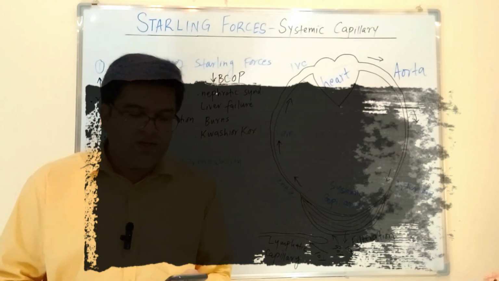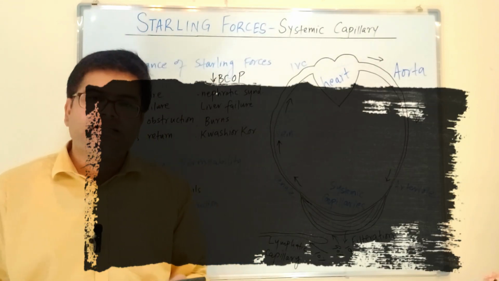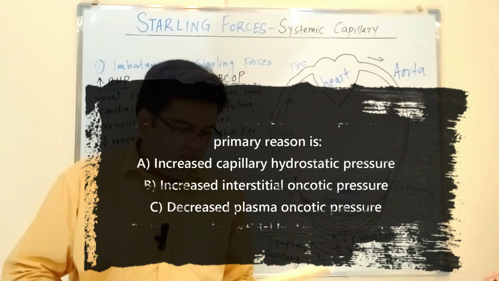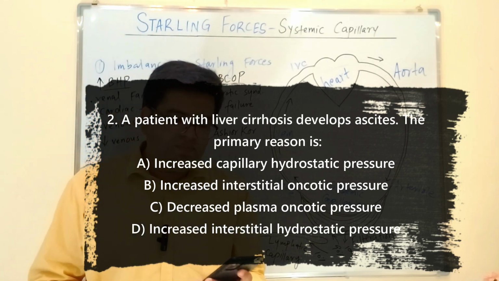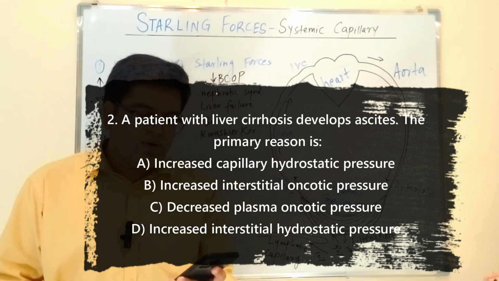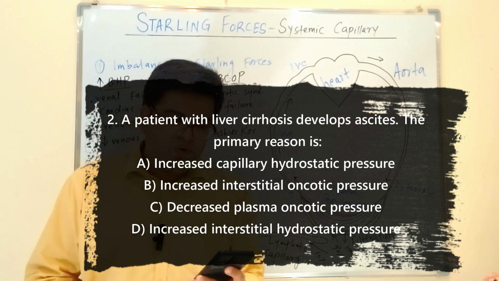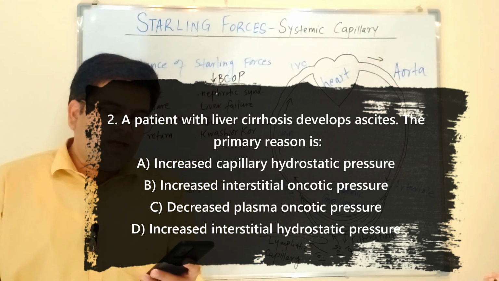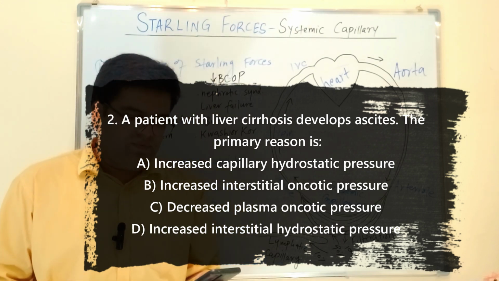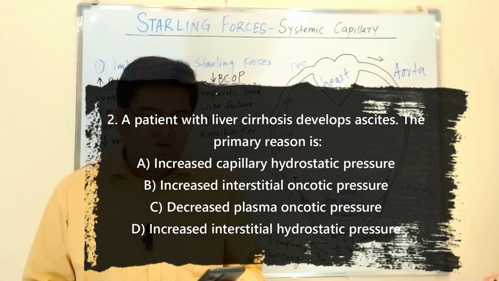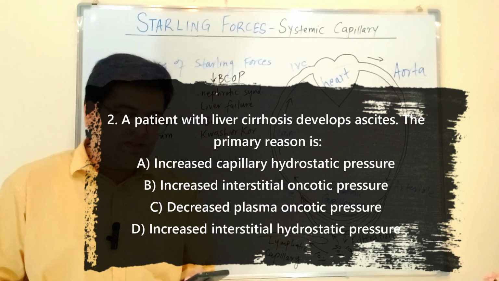Another question is, a patient with liver cirrhosis develops ascites. Ascites means edema within the abdominal cavity. The primary reason for that is: A, increased capillary hydrostatic pressure; B, increased interstitial oncotic pressure; C, decreased plasma colloidal osmotic pressure; and D is increased interstitial hydrostatic pressure. The answer to this is C, which is decreased plasma colloidal oncotic pressure, because plasma proteins are decreased in this condition.